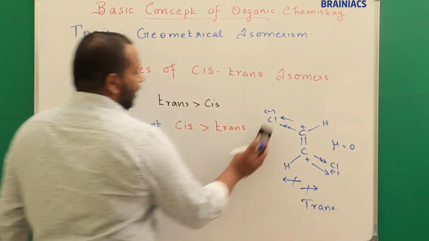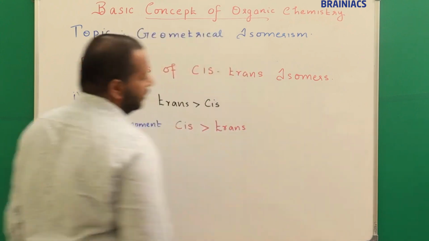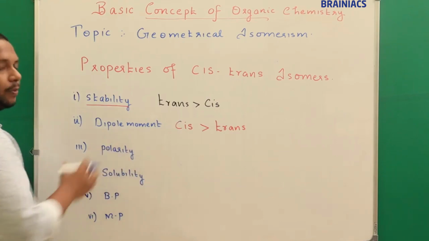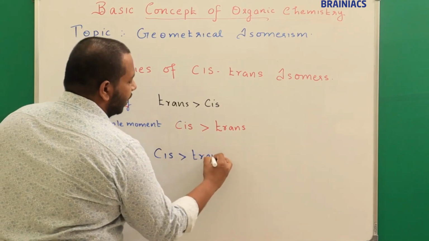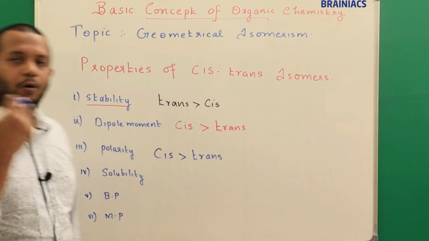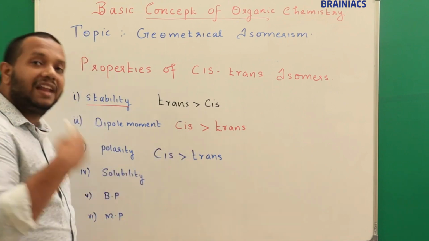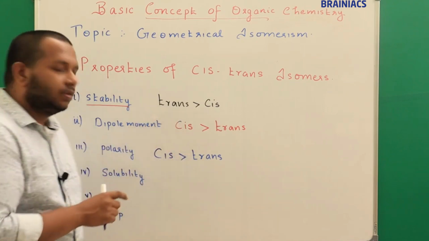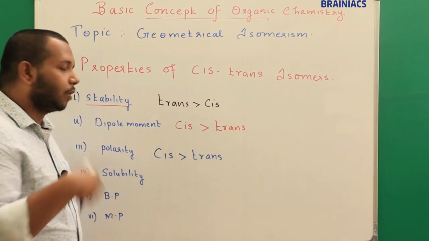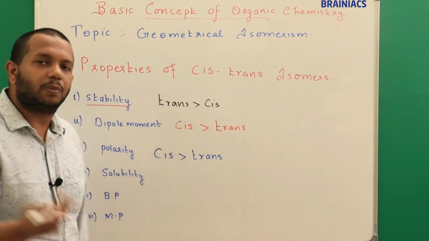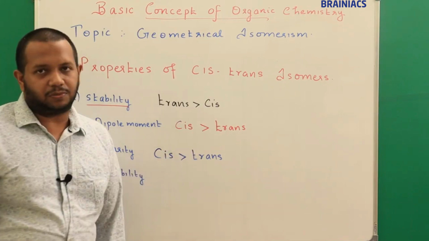Okay. So let's see the next feature, that is the polarity. If you know the dipole moment is there for the cis system, can you tell me what is the nature of polarity? I can say the cis form will have a higher polarity than trans. Can you tell me the reason? Because you know that if the dipole moment is higher for a cis system, dipole moment happens because of charge separation. So greater charge separation is there for the cis form. You know that polarity is associated with plus and minus signs. So which one will be more polar? It will be the one having higher dipole moment. So surely cis will have a greater dipole moment and greater polarity than the trans form.